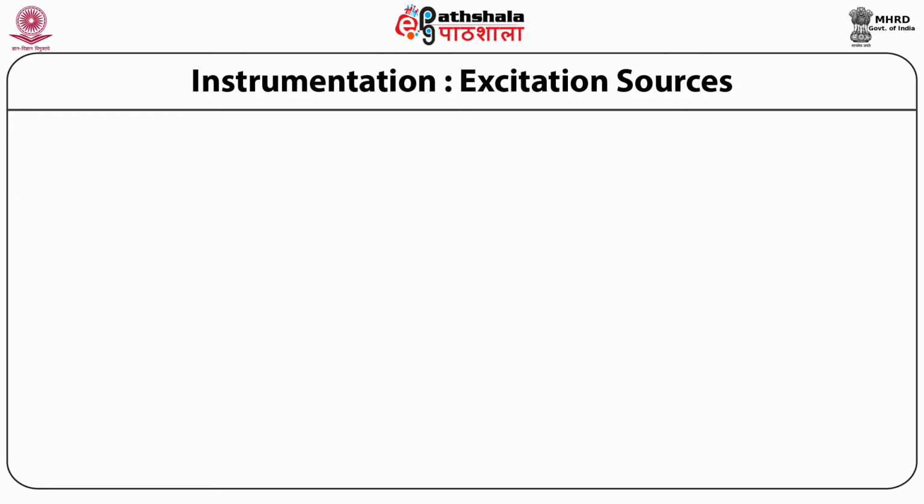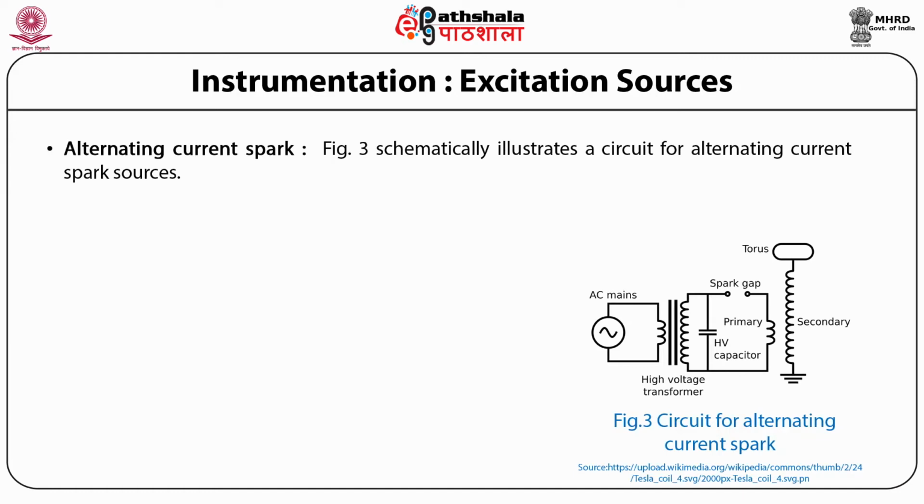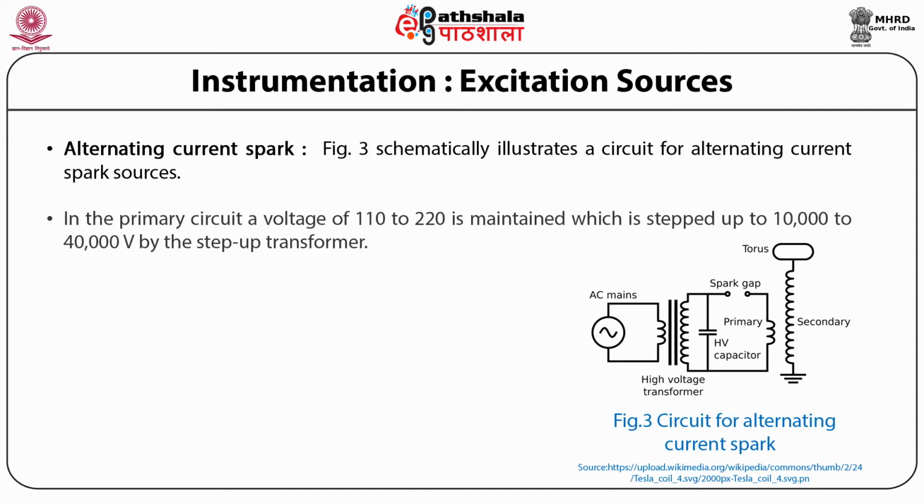The next one is the alternating current spark. Here the figure illustrates a circuit for an alternating current spark source. It is a primary circuit. A voltage of 110 to 220 volts is maintained, which is stepped up to 10,000 to 40,000 volts by the step-up transformer.